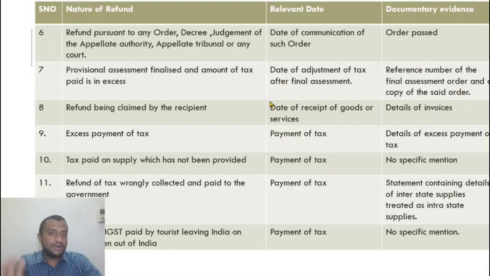If you are unable to find out, payment of tax. Excess payment of tax, payment of tax. Okay. Tax paid on supply which has not been provided, relevant date is payment of tax. Documentary evidence, generally what documentary evidence will you put? Evidence that the program has been cancelled. Because there is no specific mention in the act or rules for what needs to be attached.